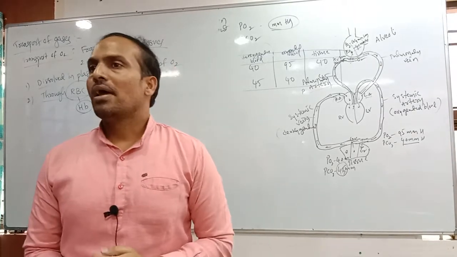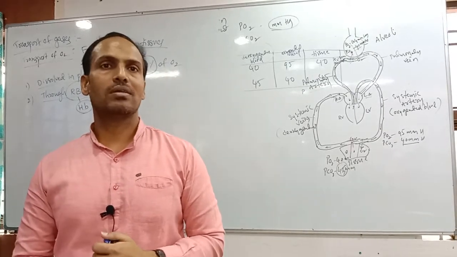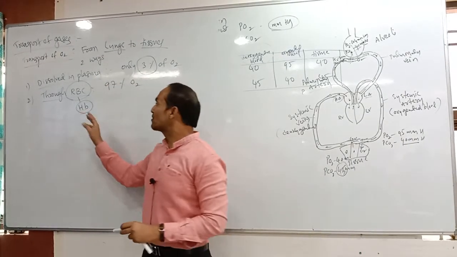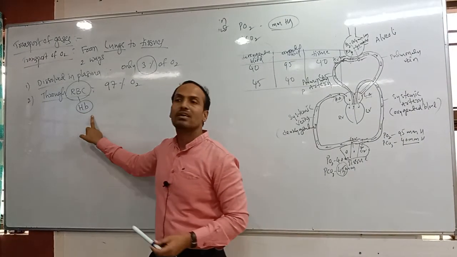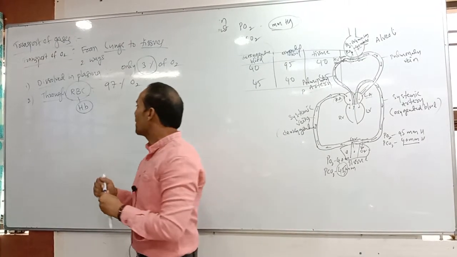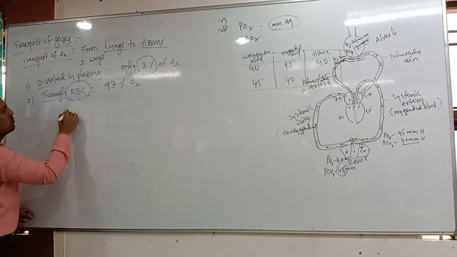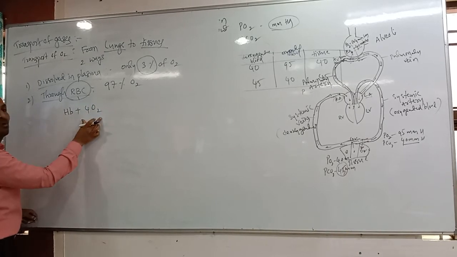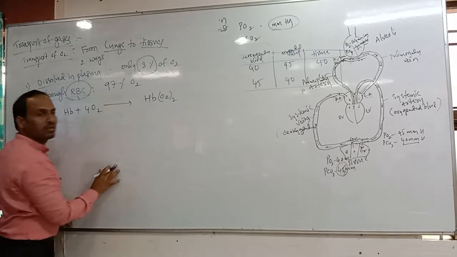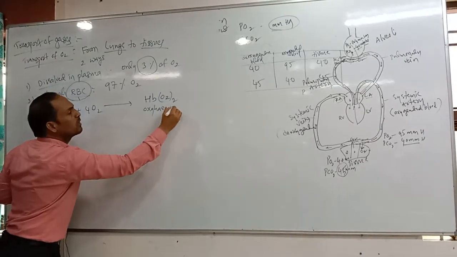In globin, how many polypeptide chains are there? Four polypeptide chains, that is 2 alpha chains and 2 beta chains. Because of the 2 alpha and 2 beta chains present in hemoglobin, one hemoglobin can carry 4 oxygens. Clear? So hemoglobin of RBC captures 4 oxygens and forms oxyhemoglobin.